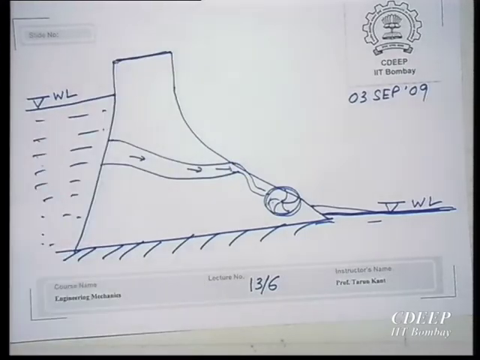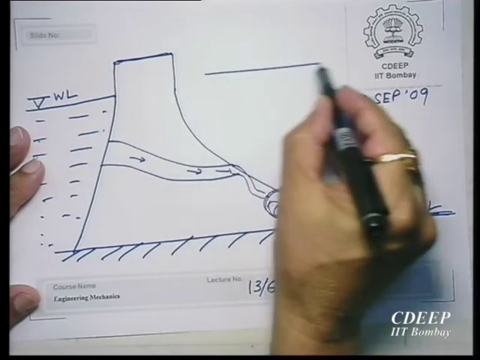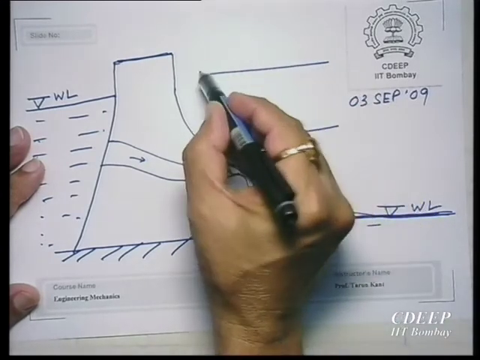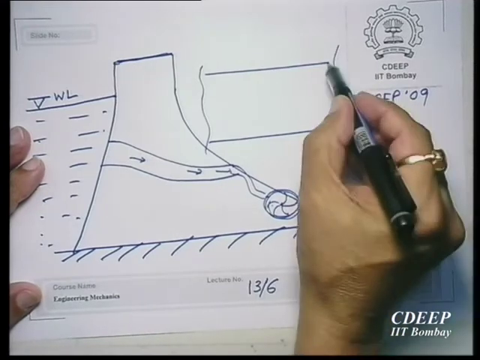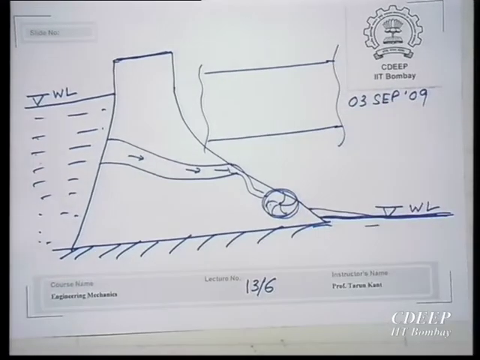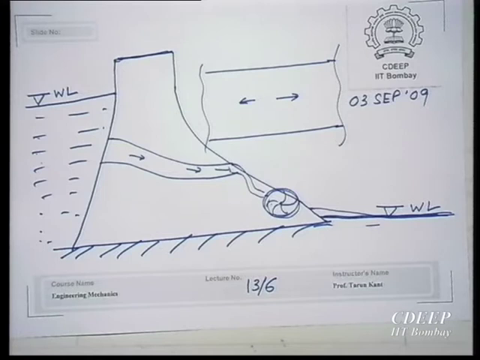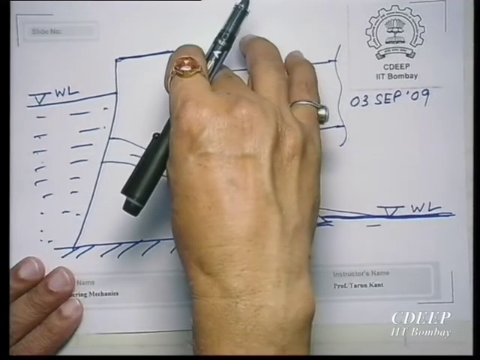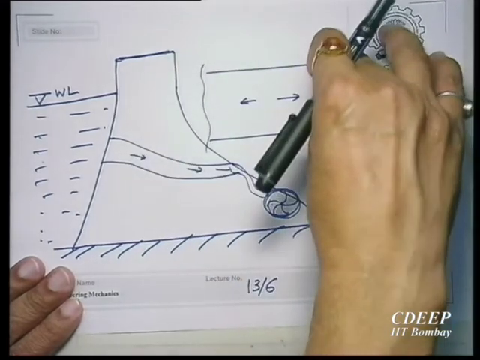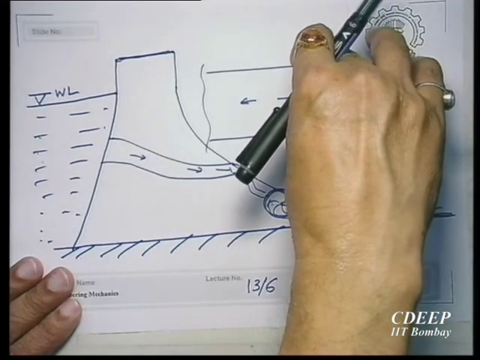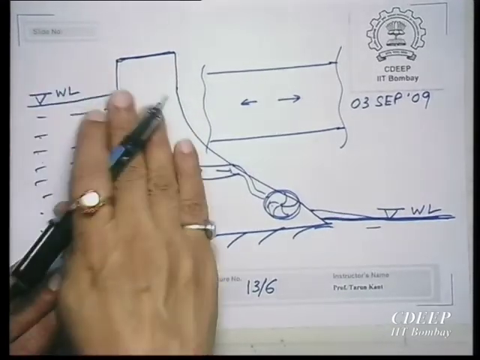Now, this cross section is fixed along the length; the dam length is a long one. It is fixed between two rock hills on the sides. So, that means this cannot move in this direction. There is no movement in this and this direction. Here it is a very, very strong rock mass. Here also there is a hill. So, this is the length, which will be perpendicular to this.